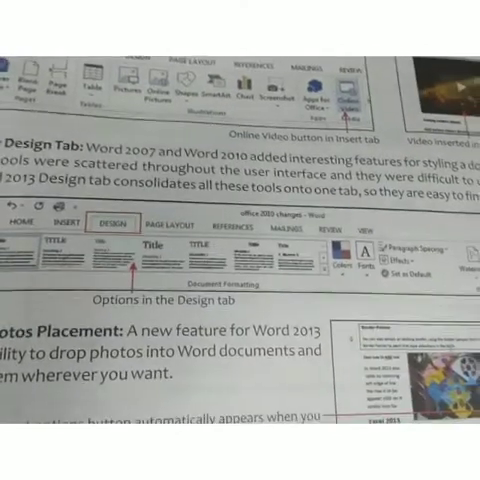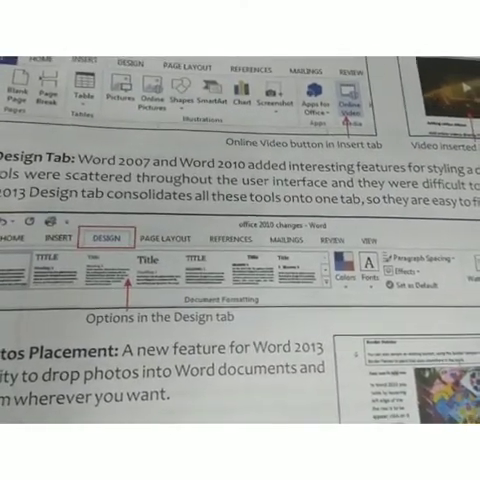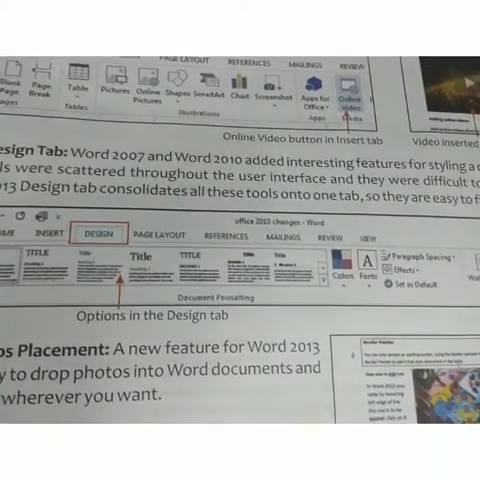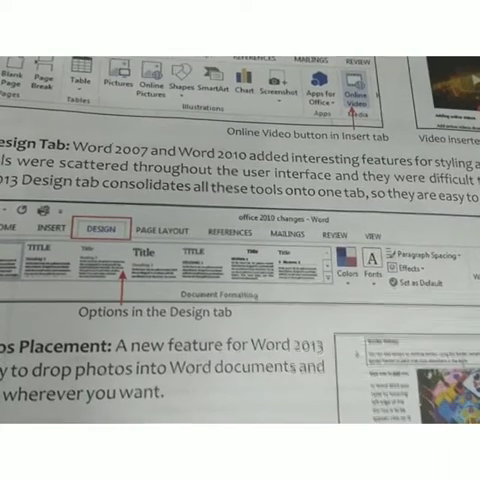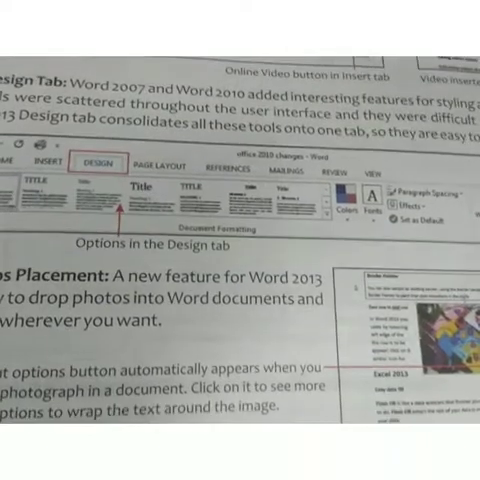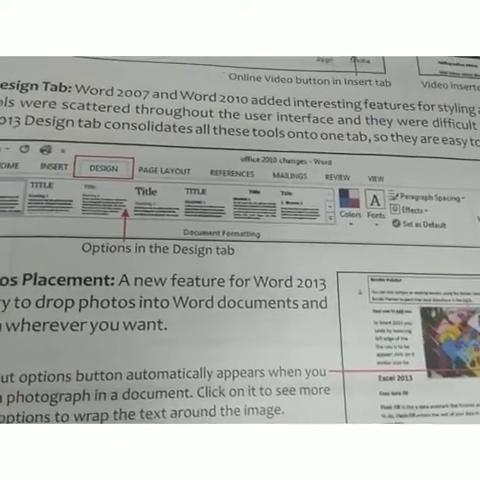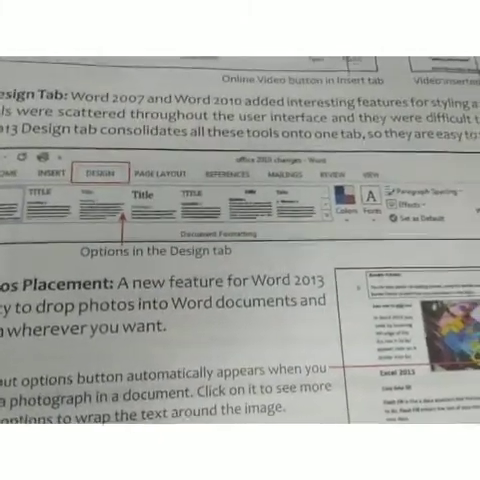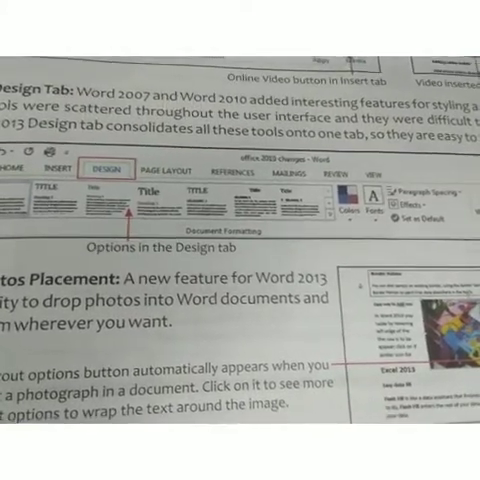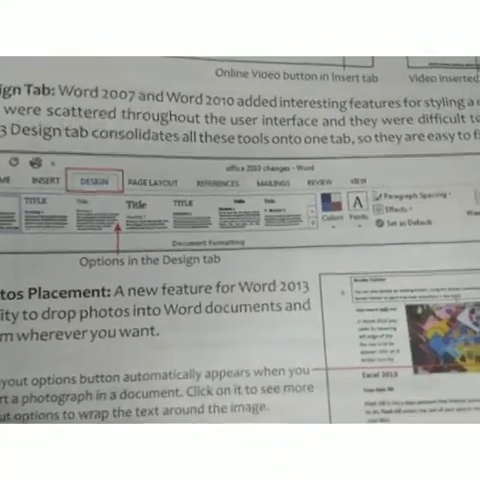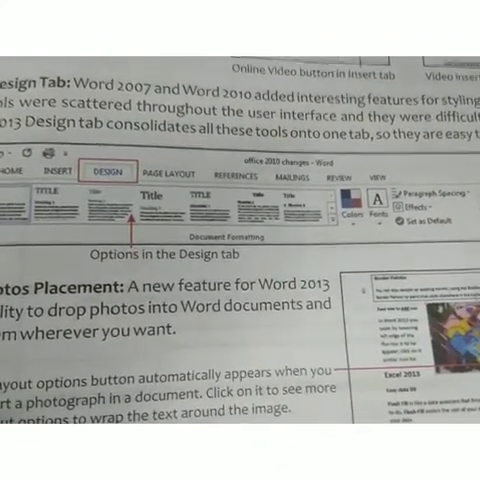So the third feature is easy photo placement. Easy photo placement is a new feature in 2013: the ability to drag photos into a Word document and place them wherever you want. In this figure you can see a Layout Options button automatically appears when you insert a photograph in a document. Click on it to see more layout options to wrap the text around the images. So it's a new feature of Microsoft Office 2013, easy photo placement.